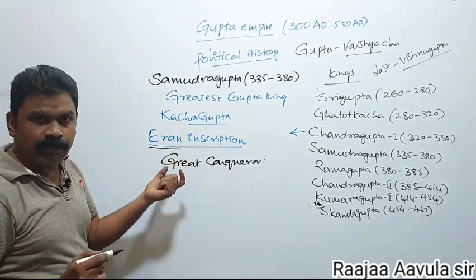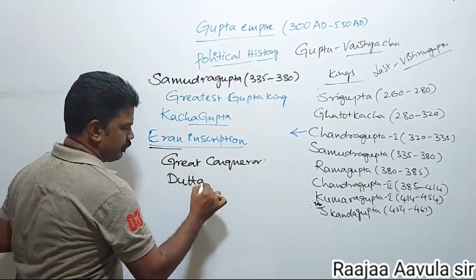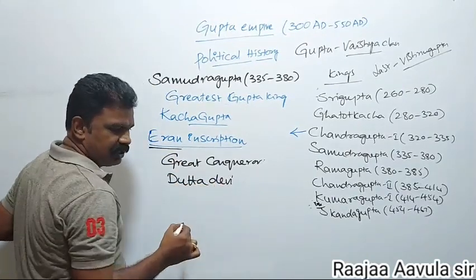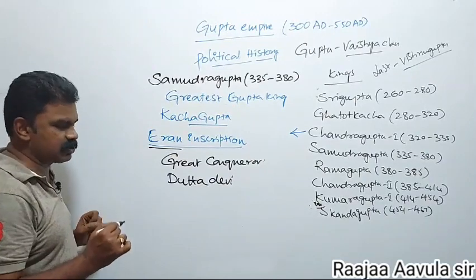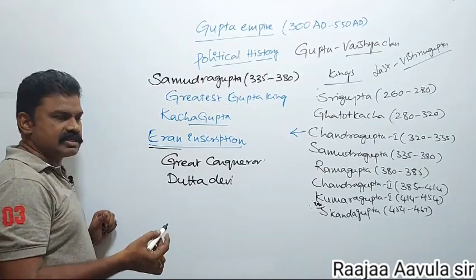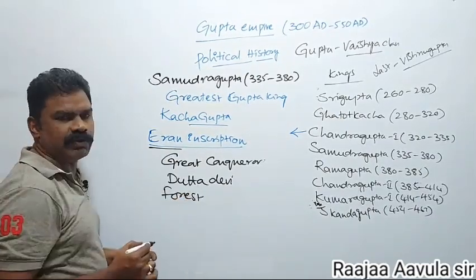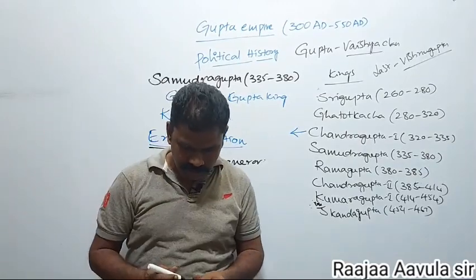The Eran inscription also mentioned Samudragupta's wife, Dutta Devi. Samudragupta defeated the Atavika kings, that is, forest kings, according to this inscription.